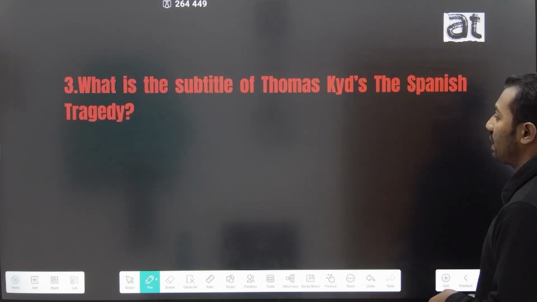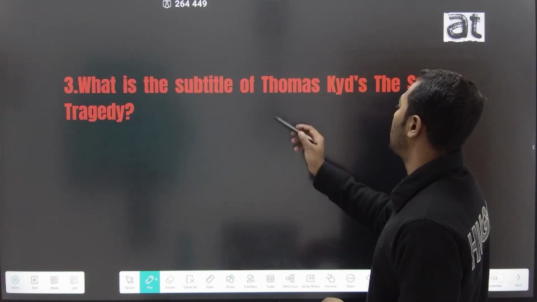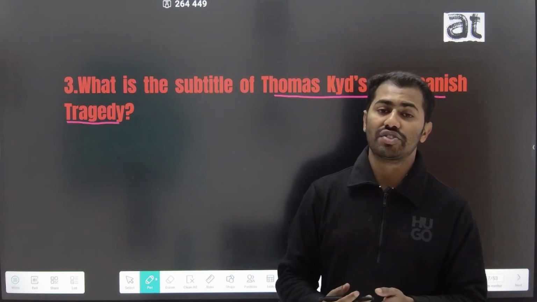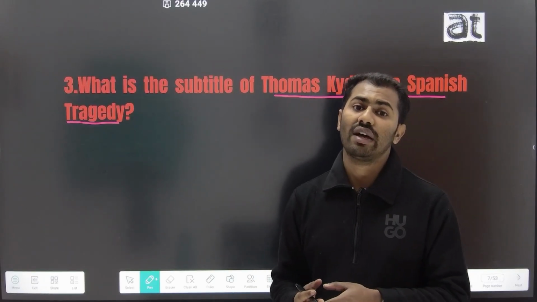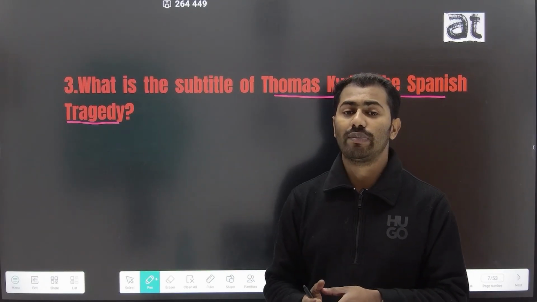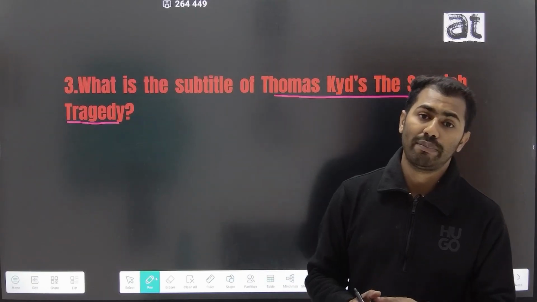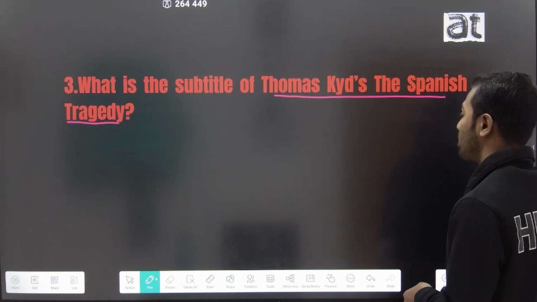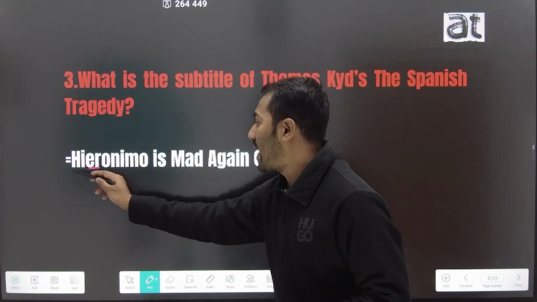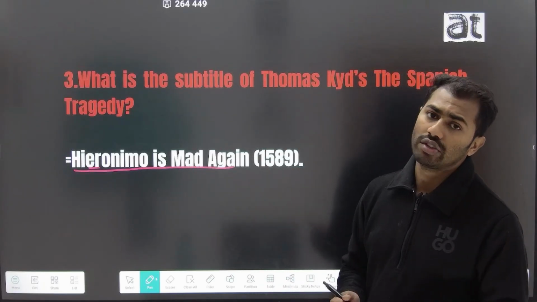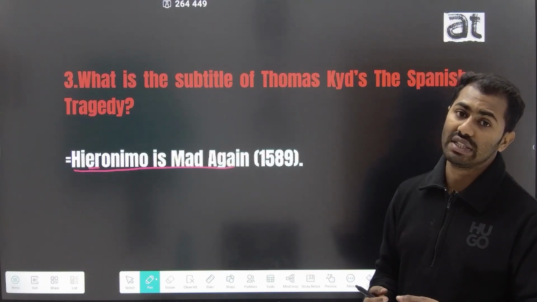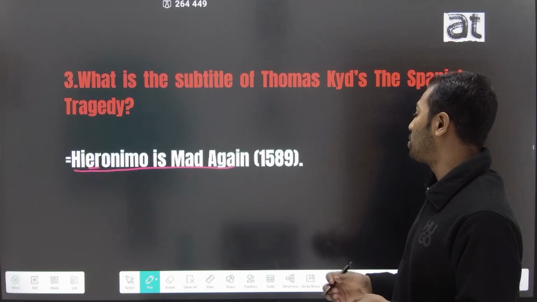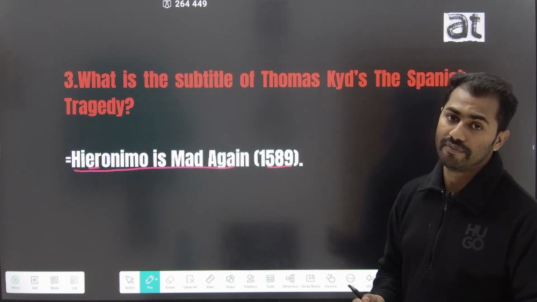The third question is: what is the subtitle of Thomas Kyd's Spanish Tragedy? Thomas Kyd's Spanish Tragedy, from which the revenge tradition in Elizabethan plays came into being, has a subtitle, and the subtitle of this work is Hieronimo Is Mad Again. Thomas Kyd's play The Spanish Tragedy, or Hieronimo Is Mad Again, was published in the year 1589.